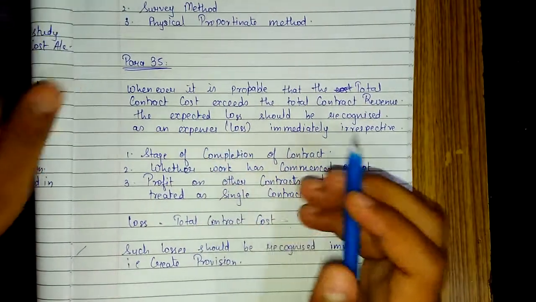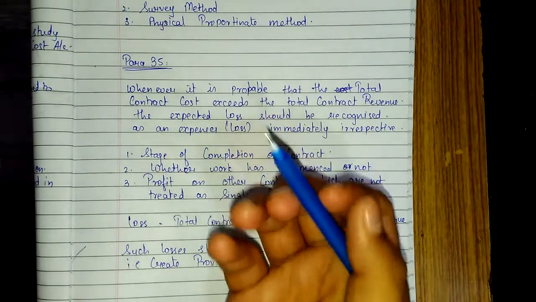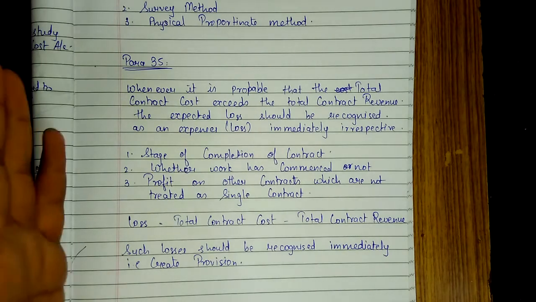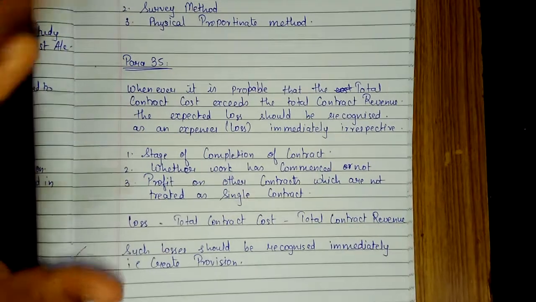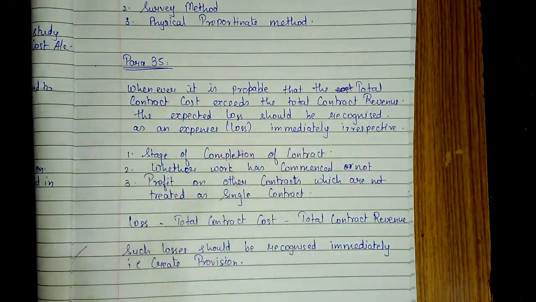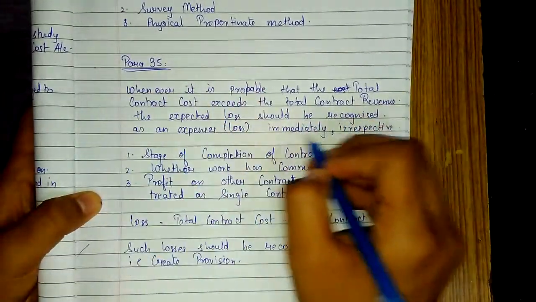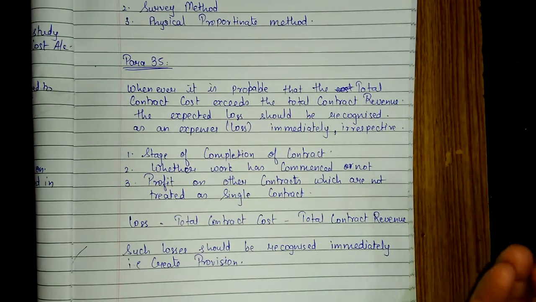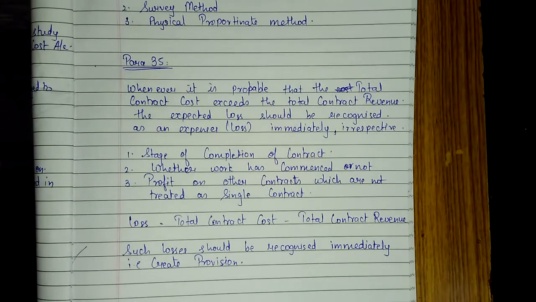Okay. Firstly, whenever it is probable, probable means possible, whenever it is possible that the total contract cost exceeds the total contract revenue, that means the expected loss should be recognized. The expected loss that may arise in the future should be recognized as an expense, that is loss, immediately. What does this mean? This means the prudence concept that we have studied already in AS1. As per prudence, the losses should be recognized immediately. That means the future losses should be recognized immediately, and the profit of the future should be recognized whenever the actual profit is recognized.